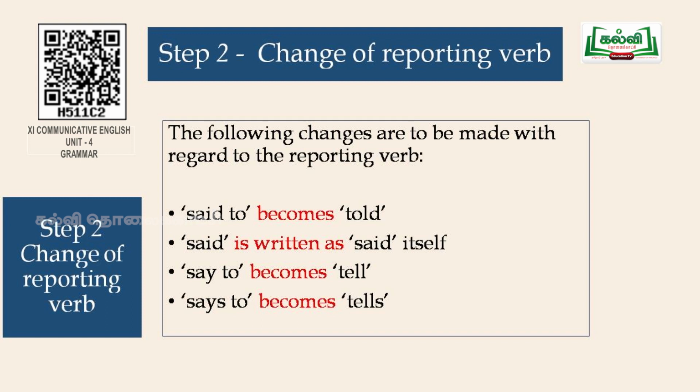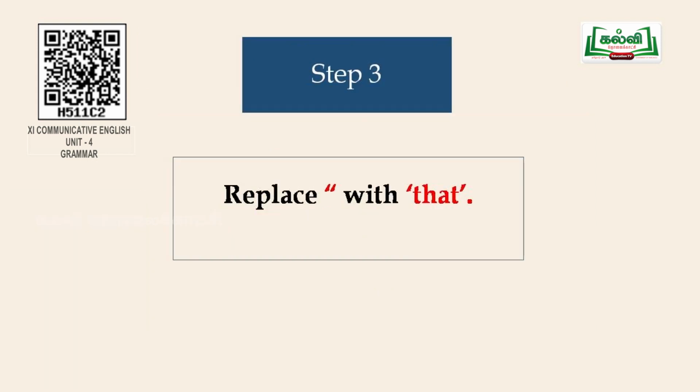If the reporting verb is said to, it becomes told. If it is said, there should be no change in the reporting verb. Said should be written as said itself. Say to becomes tell and says to becomes tells. Step 3. You have to replace the speech mark with the conjunction that.